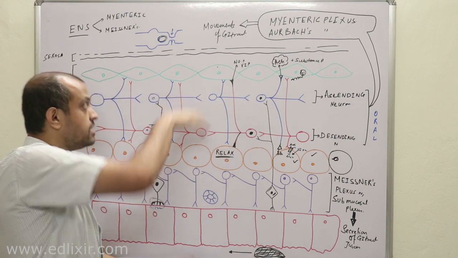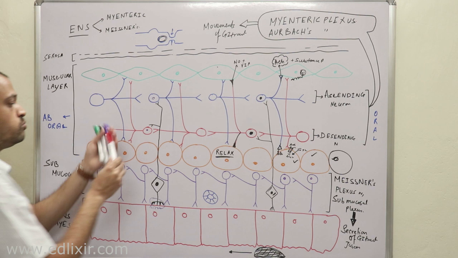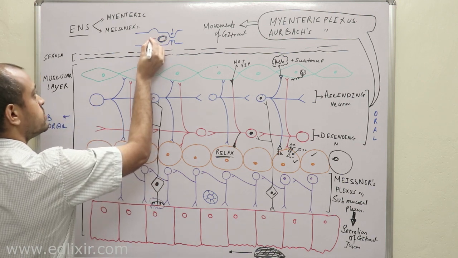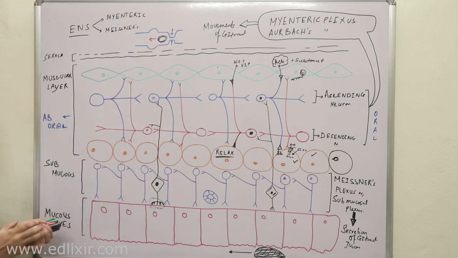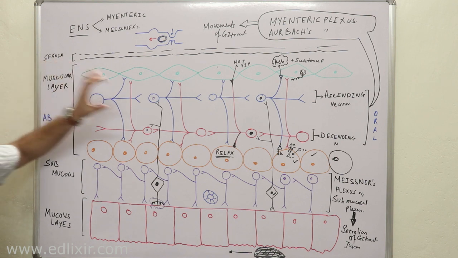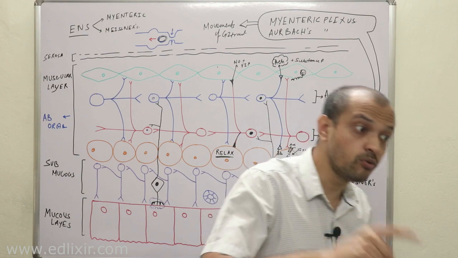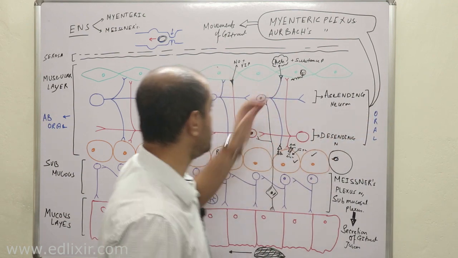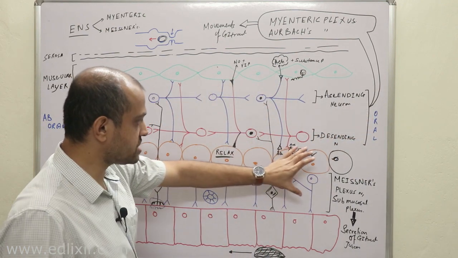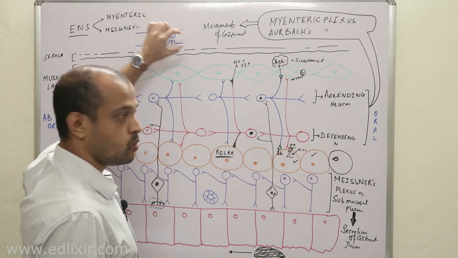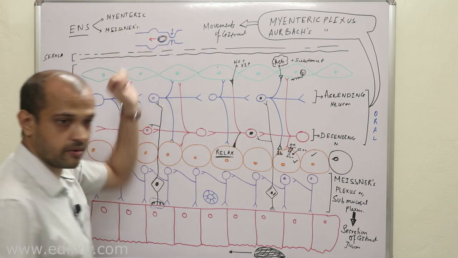Therefore, it will relax, so that the food bolus can enter here. Clear? Whether the food bolus will move forward or not depends on the circular layer of muscle, not the longitudinal layer. When circular muscles contract, this will happen. When circular muscles relax, this will happen. Clear?